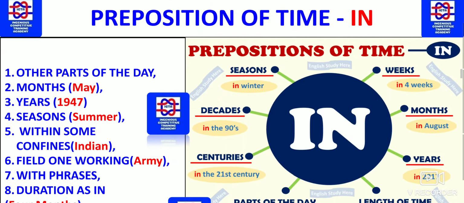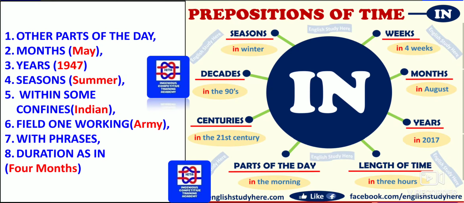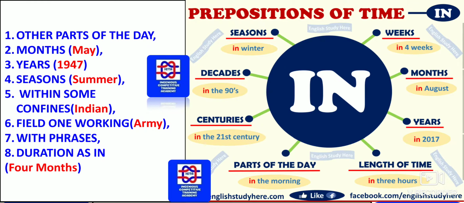So next we have the preposition of time with in. How can in be used? Here, as you can see to the left of this slide, we can use it with other parts of the day, months, in the month of May, year 1947, seasons like summer, and within some confines, whether he is in India or he is somewhere else. We can use it with confines, a field of working, he is in the army, he is in the navy, like that. And with phrases, wherever there are phrases where in can be used as a preposition.